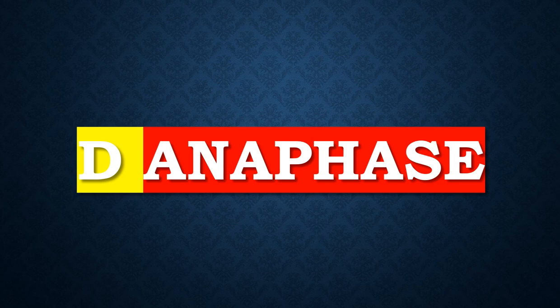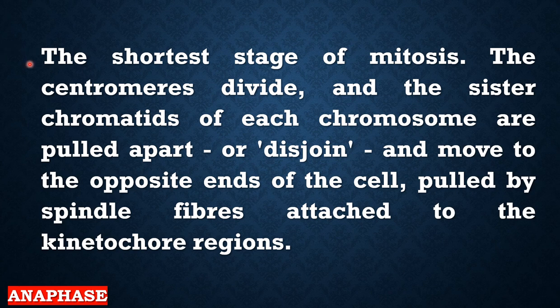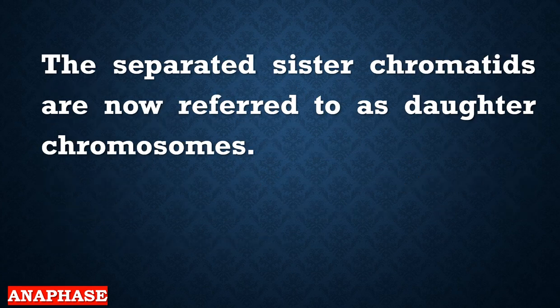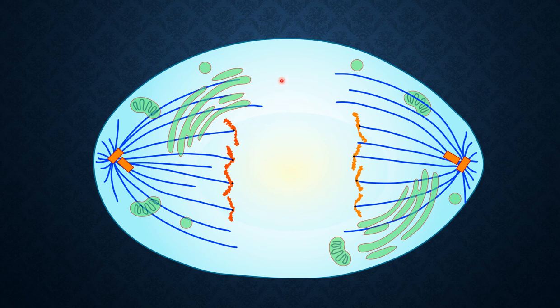the next phase is coming, which is the anaphase, considered the shortest stage of mitosis, where the chromosomes are divided, and the sister chromatids of each chromosome are pulled apart, or they disjoin. All right. And then we can see here all of them have disjoined. Now we have separated chromosomes. Each set of the chromatids has been moved to one side of the cell.